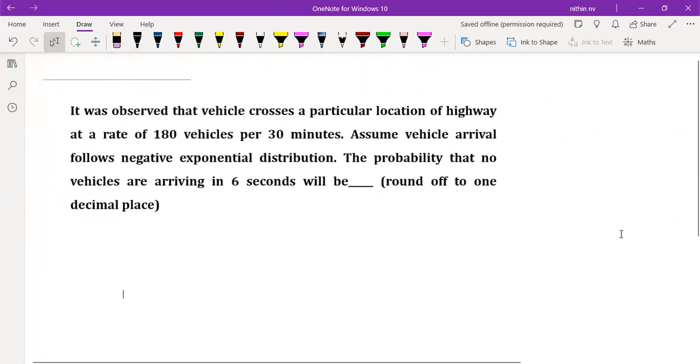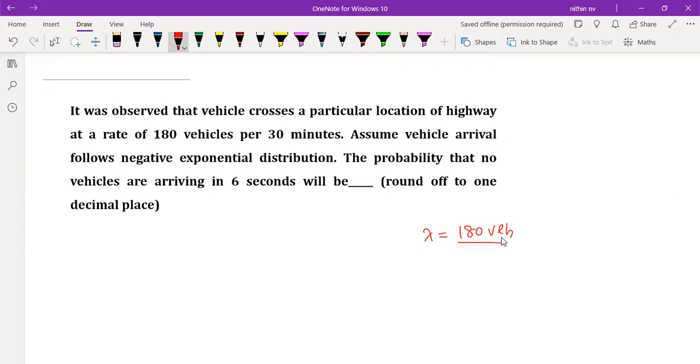Now look at this, another way of asking the question. Here also they have given that the arrival rate is 180 vehicles. 180 vehicles in how much time? 30 minutes. Okay, let it be there. So it is 180 vehicles in 30 minutes. So if I want to simplify it, it's going to be 6 vehicles per minute, right?